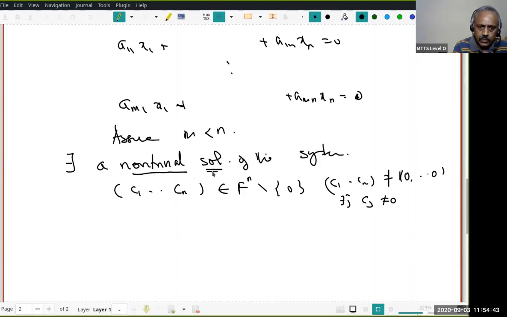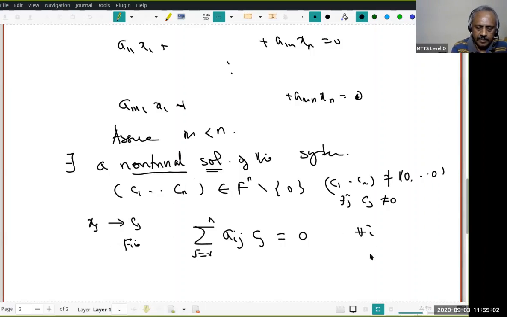Now what is meant by solution? In place of xj, I substitute cj. Then I get the sum of a_ij cj, j equal to 1 to n, equal to 0, for each i. Therefore, it's a simultaneous solution of all the m equations, and it is non-trivial in the sense that it's not the 0, 0, ..., 0 solution. Remember, for a homogeneous system, the zero solution is always a solution. That is what is called the trivial solution.